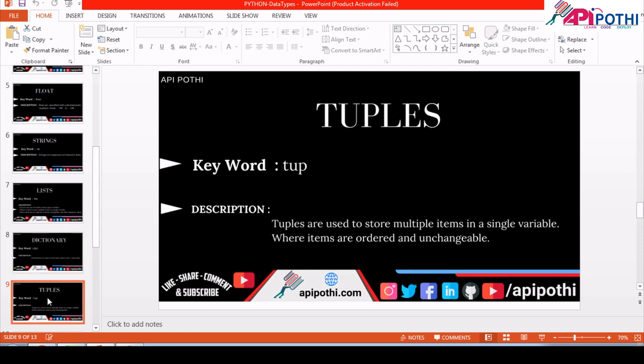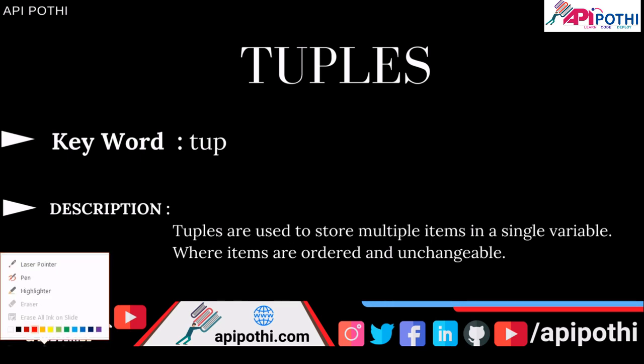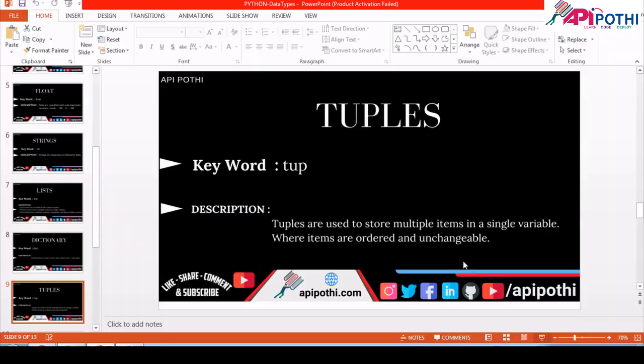Now the next interesting data type is tuples. For tuples, the reserved keyword is TUP in Python. And what is the tuple? Tuple is also the same as list and set, with some excluded characteristics. But it basically stores all the values in a single variable. It has some order, it maintains the order, but the values should be unchangeable. Anyhow, we are going to learn that in brief, but just try to understand how to declare the tuple in Python, right?